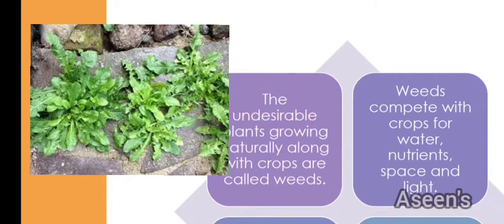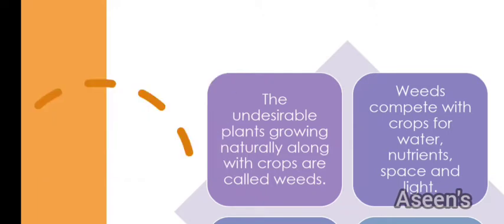Undesirable here means we are not growing them, they have grown on their own, but we don't want them to grow. These are some excess plants which grow during monsoon, when you add water to the soil, naturally most of the plants grow. They are nothing but weeds. You are not intending or wishing for them to grow, but still they grow. Such kinds of plants come under weeds.